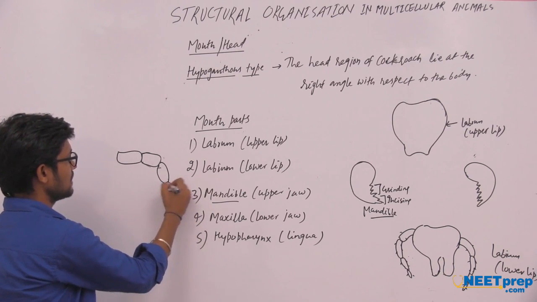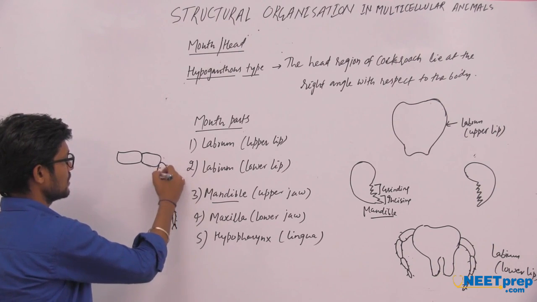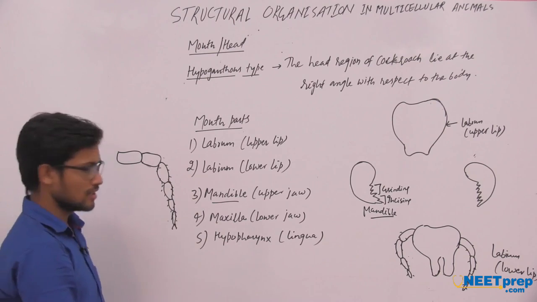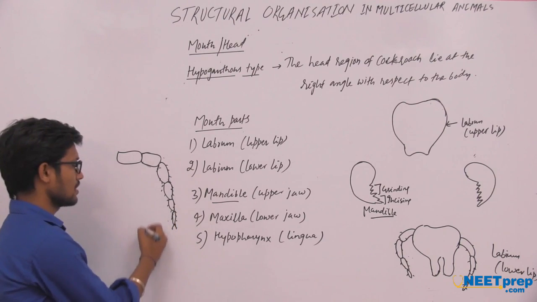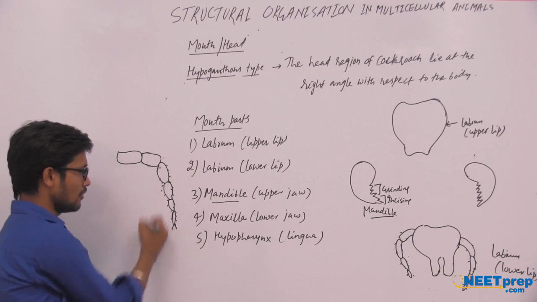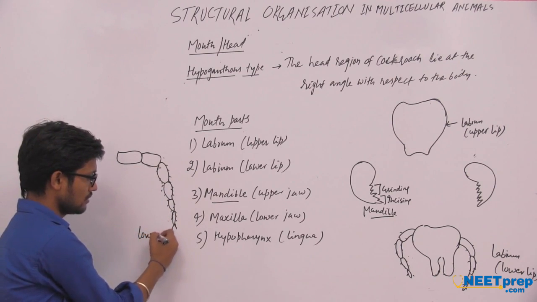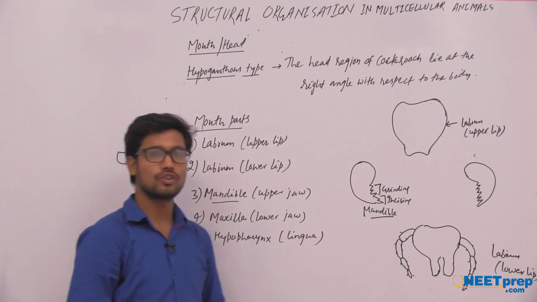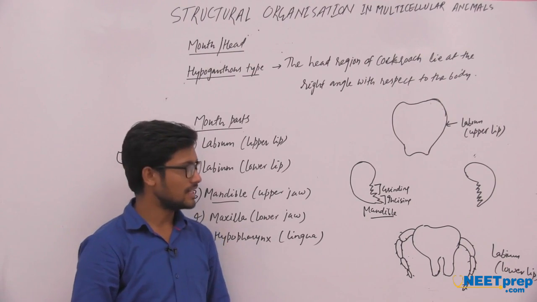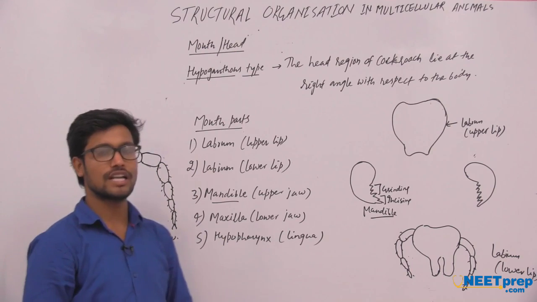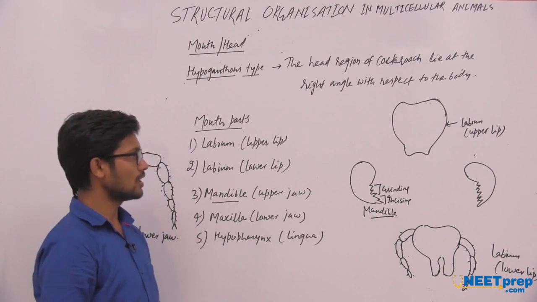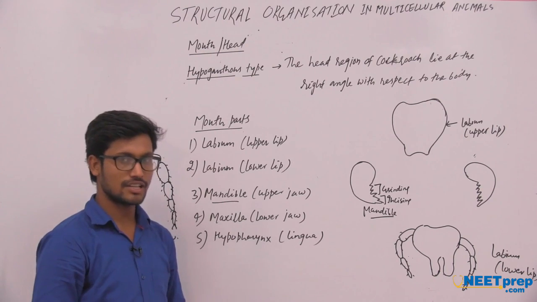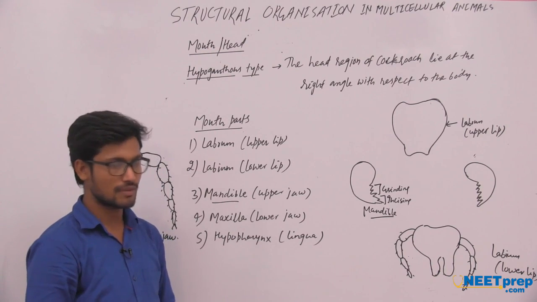With the help of this maxillary palp, they capture their food particles. This is the diagram of the lower jaw. So this is all about the mouth parts and the head part of the cockroach. Now I am going to discuss the thorax of cockroach.